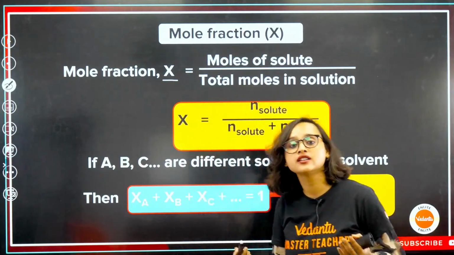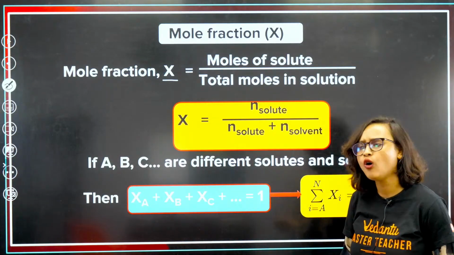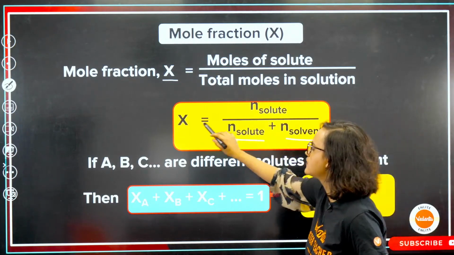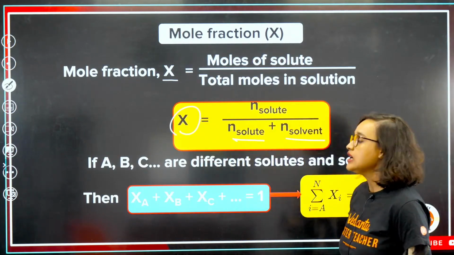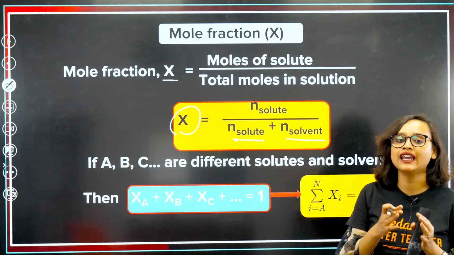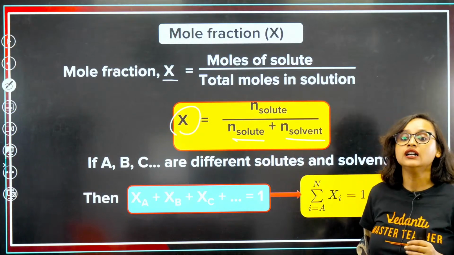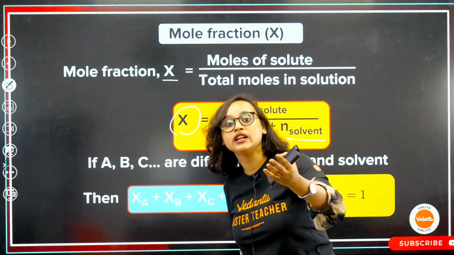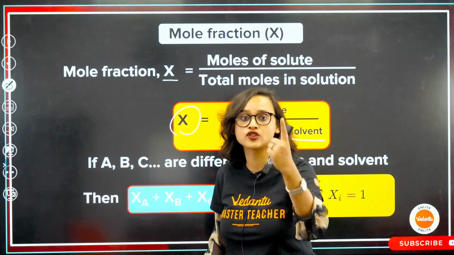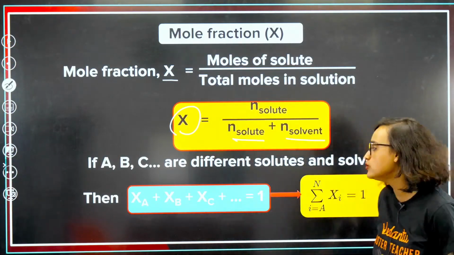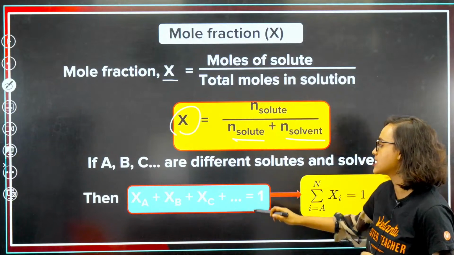Now, how will you find the solution? Obviously, N solute plus N solvent, that's what gives us chi. Now, let's say that A, B, C are different solutes and solvent. Let's say you have made lemonade. In lemonade, what are your solutes? You have salt also, you have sugar also. So, what will you do? You will have to do chi A plus chi B plus chi C.